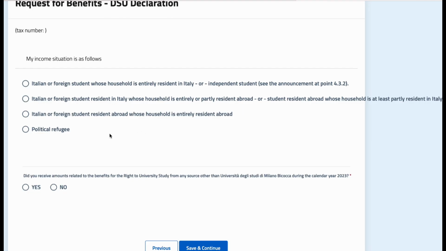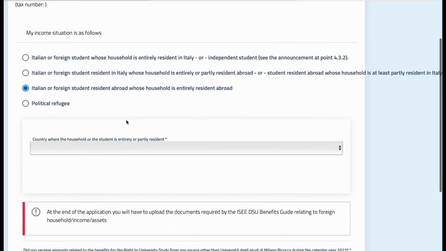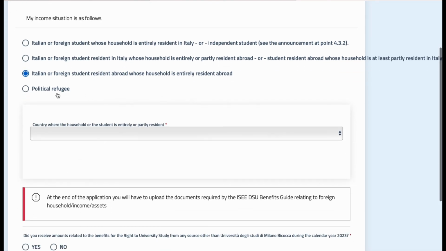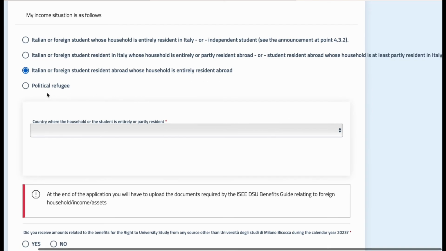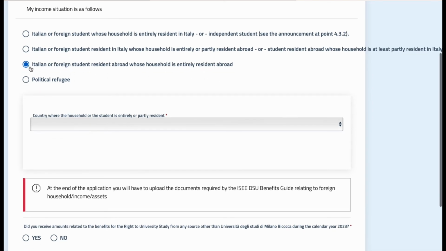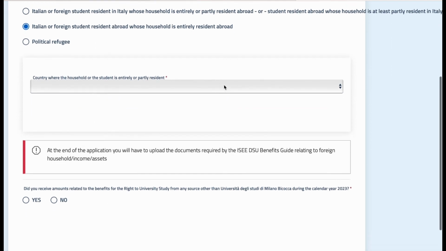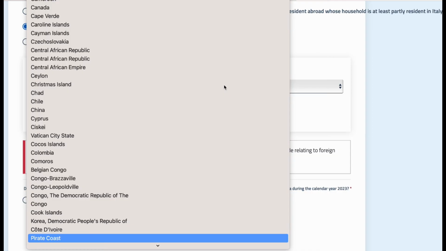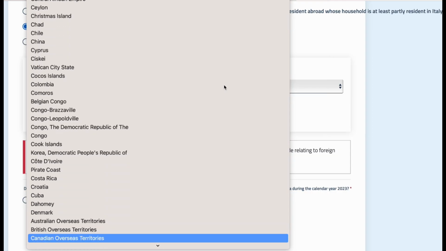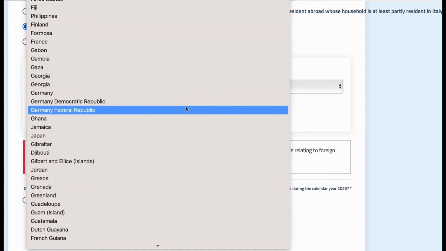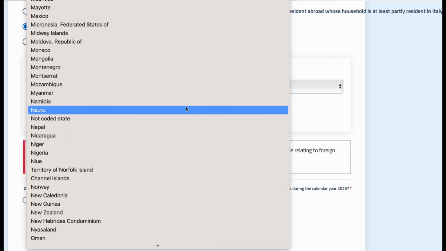But if your family is completely living outside Italy in another country like Pakistan, India, Bangladesh, or some other country, then you need to choose the third option, which is the most relevant option. And if you are a political refugee, then you need to choose this option. So we choose this option, that your family is living outside Italy in another country. Then you need to choose the country where your family is living. So let's say we choose Pakistan as the country where your family is living.